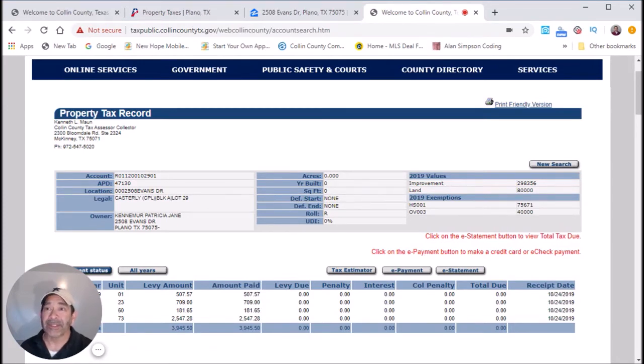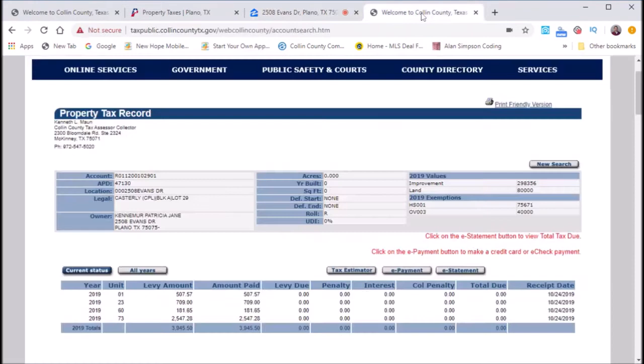Right here, you've got the 2019 values. You've got your improvement of $298,356. That's the actual house itself. And then you've got the land value. So you add those together, and that's what you're going to be tax assessed on. That'll give you your 378, I believe it was, right there.